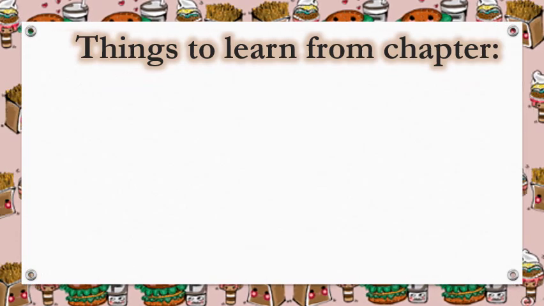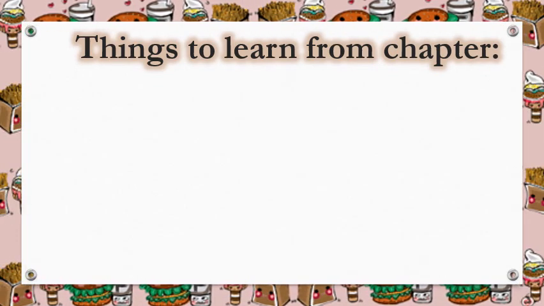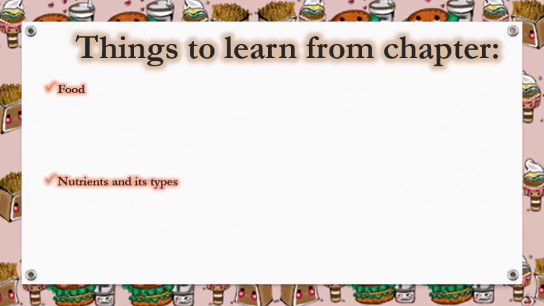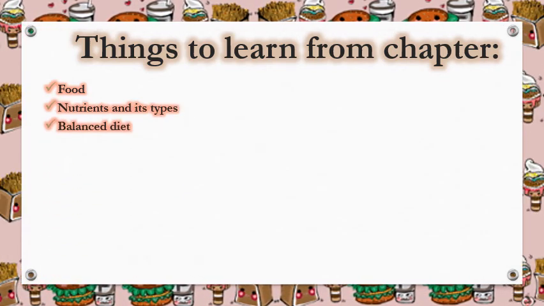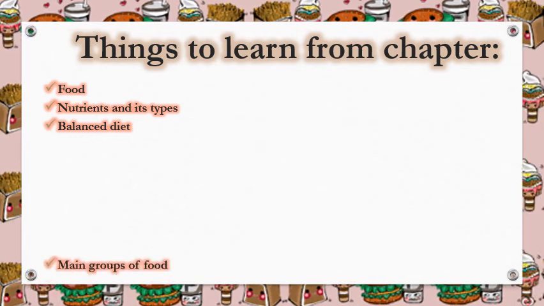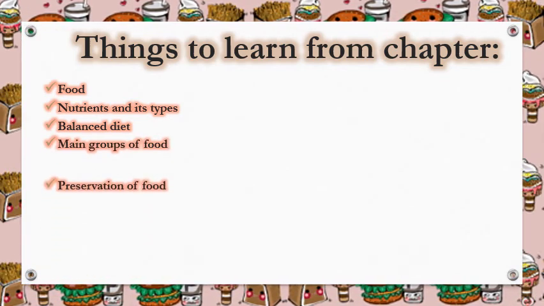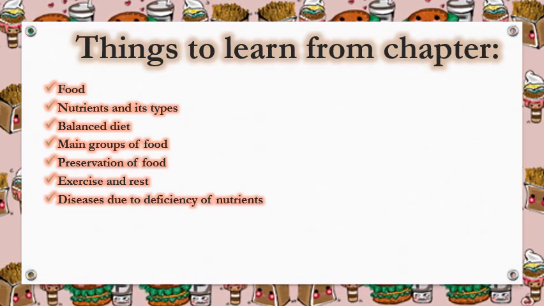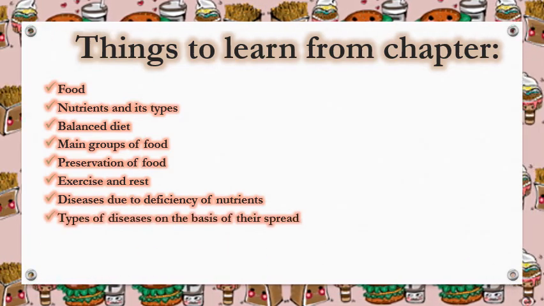Students, before we start today's lecture, let's see the things to learn from this chapter, so we can know how many bullets we have learned and how many are remaining. We have learned about food, nutrients and its types, and we will learn about balanced diet, main groups of food, preservation of food, exercise and rest, diseases due to deficiency of nutrients, and types of diseases on the basis of their spread.